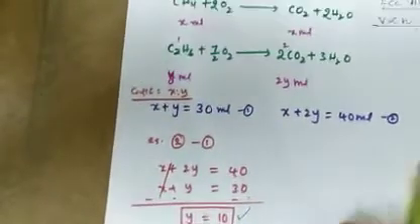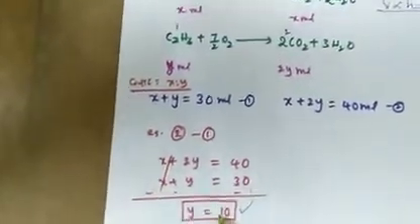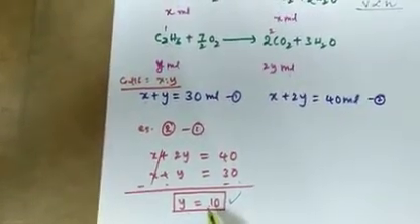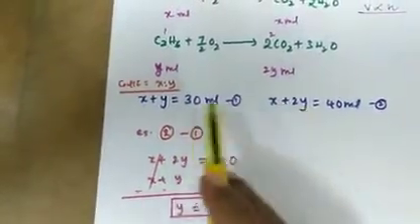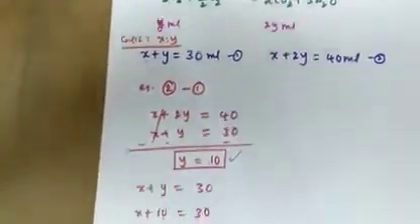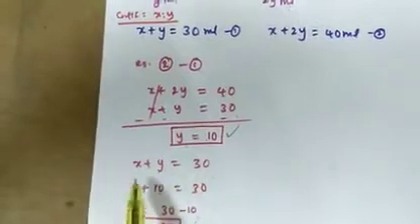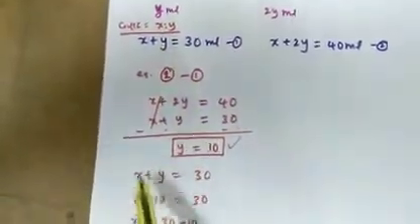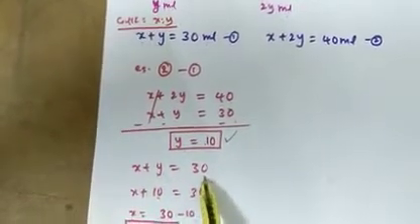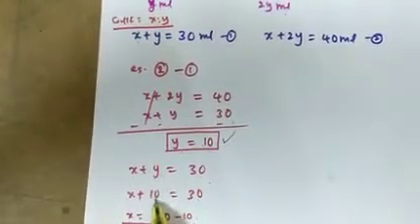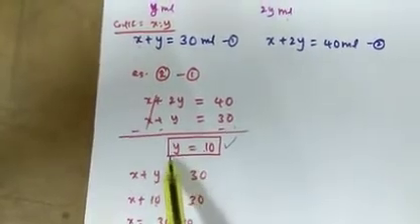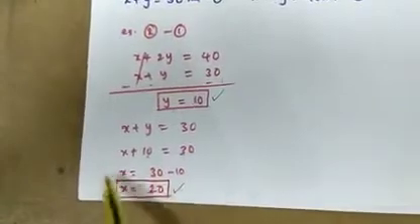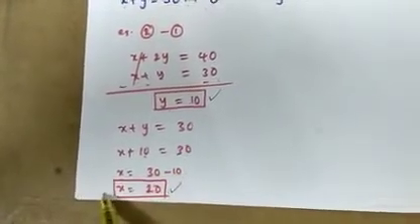After solving we get the Y value, 10. Then substitute this Y value in any one of the equations to get X. Taking X plus Y equal to 30 for simple calculation: X plus 10 equal to 30, so X equals 30 minus 10, X equals 20.